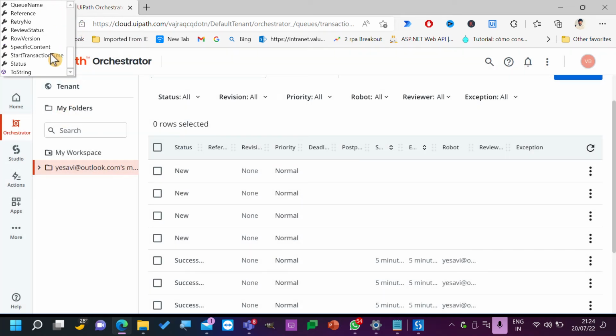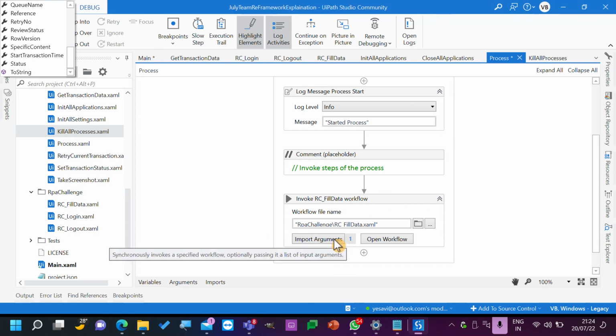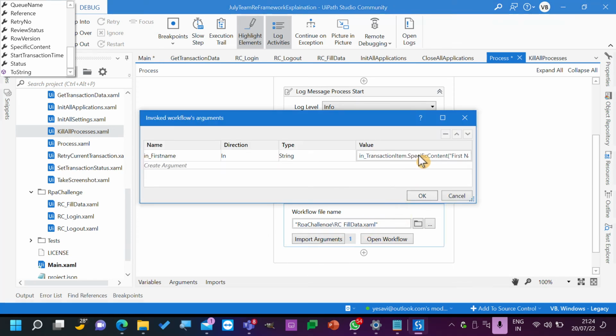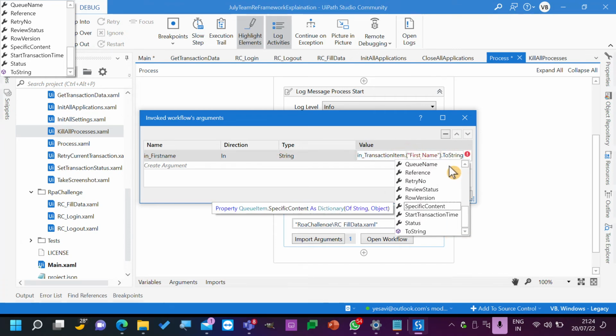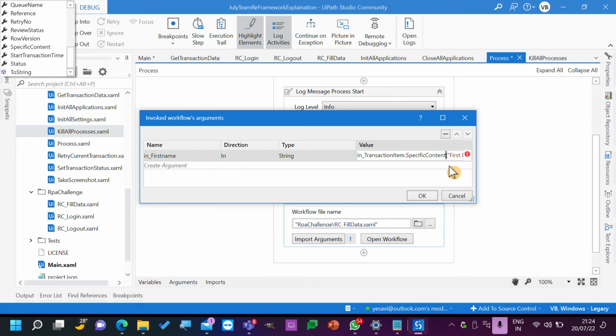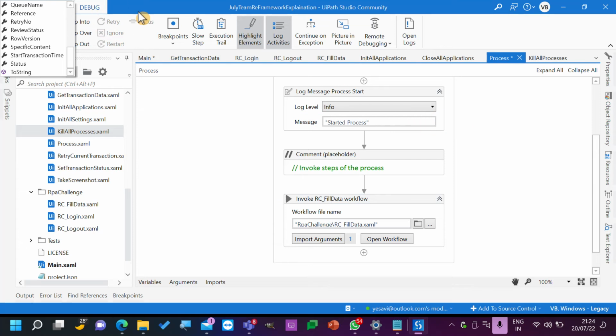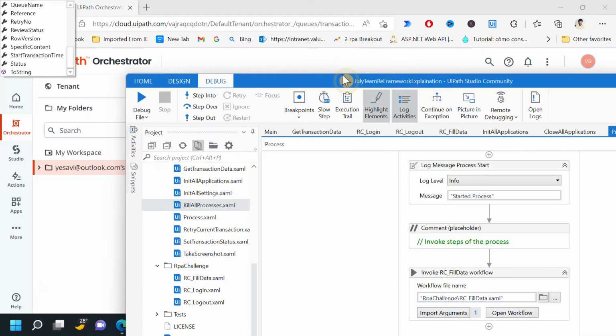I'm not sure why this is coming in. Import arguments, specific content. Just remove dot specific content. Okay, done. So we'll just try to execute these items.